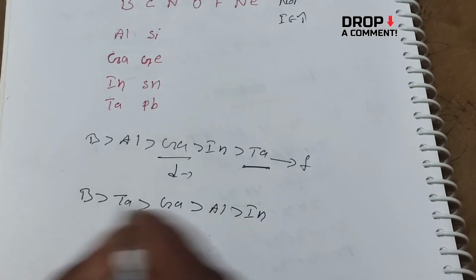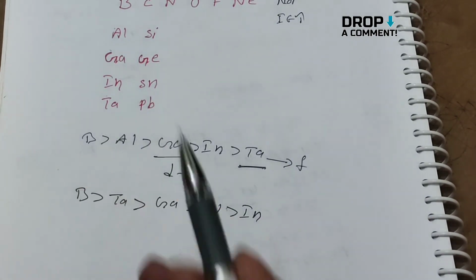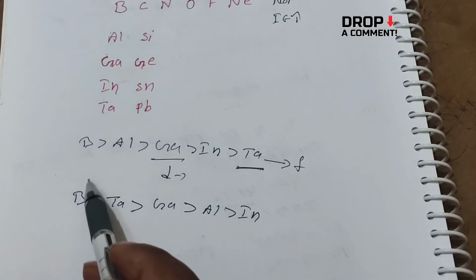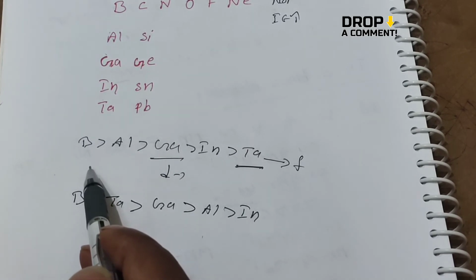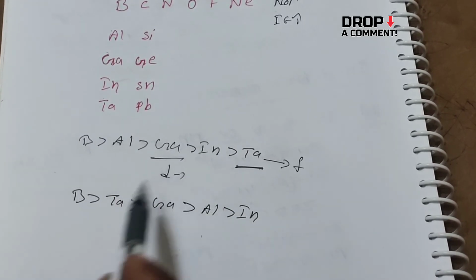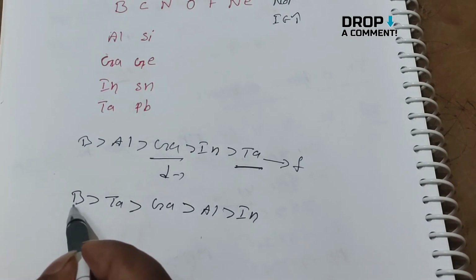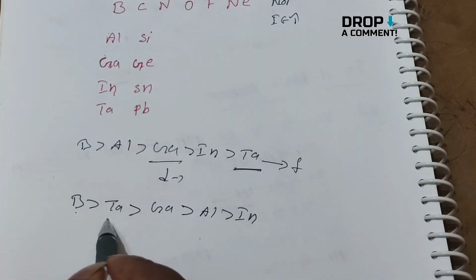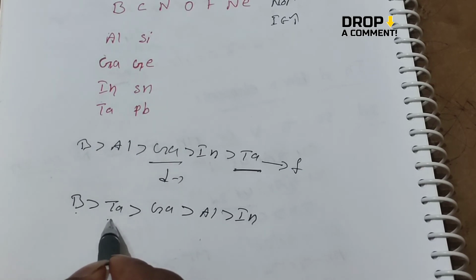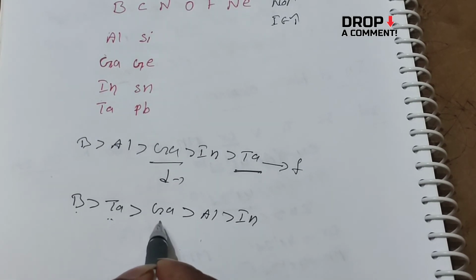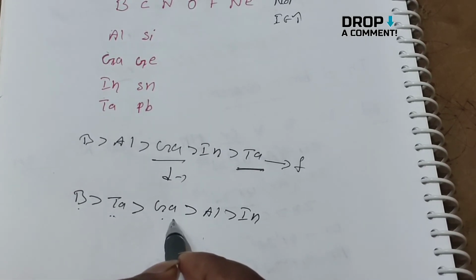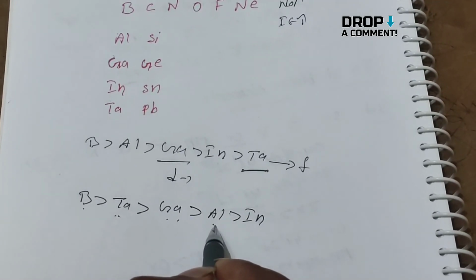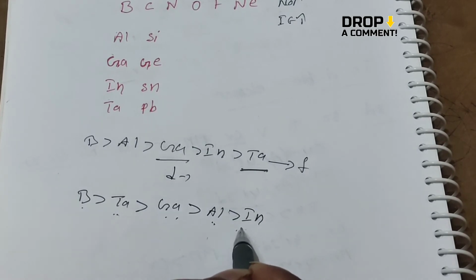It is the correct ionization energy order. But generally we are thinking that from top to bottom the ionization energy values decrease due to the size or radius increasing. But the experimental fact is that boron has a higher ionization energy value than thallium, and thallium has a higher value than gallium. Gallium has a higher value than aluminium. Aluminium has a higher value than indium.